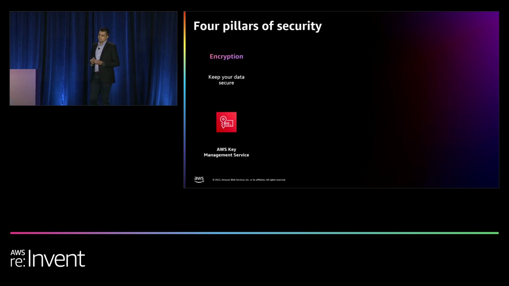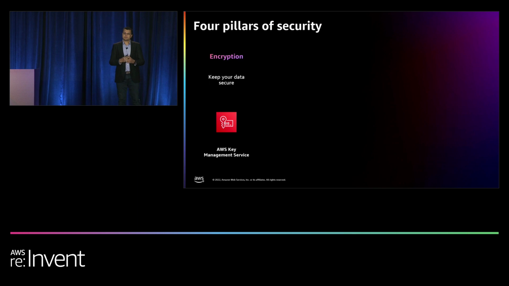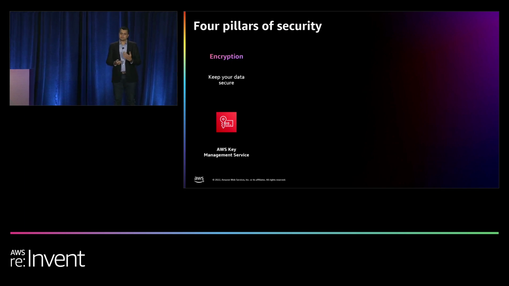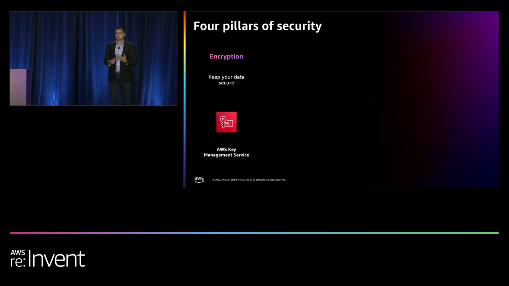First is data encryption. When you bring your data into the cluster, whether your data is at rest, or you're querying, or doing a cross-cluster search, or the data is moving between nodes, you want to make sure that this data is always protected. And we do that by integrating with AWS Key Management Service and using KMS keys in order to encrypt and protect your data.